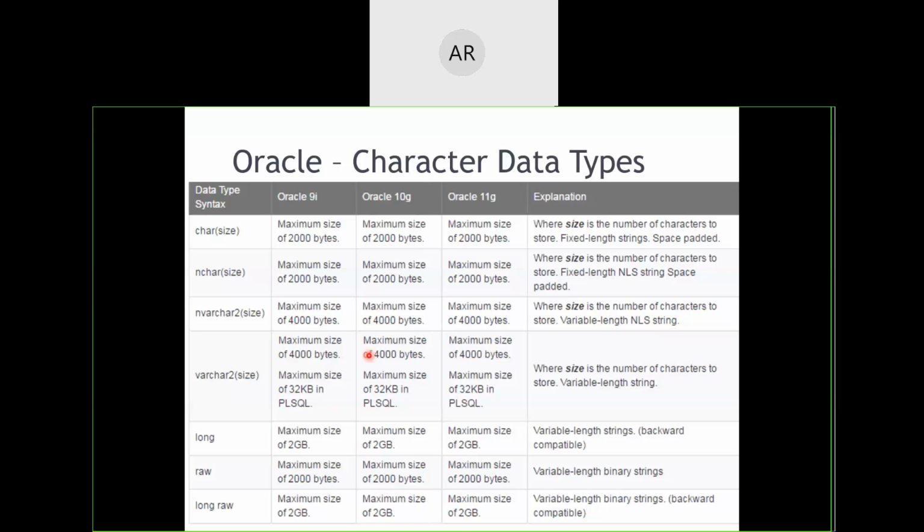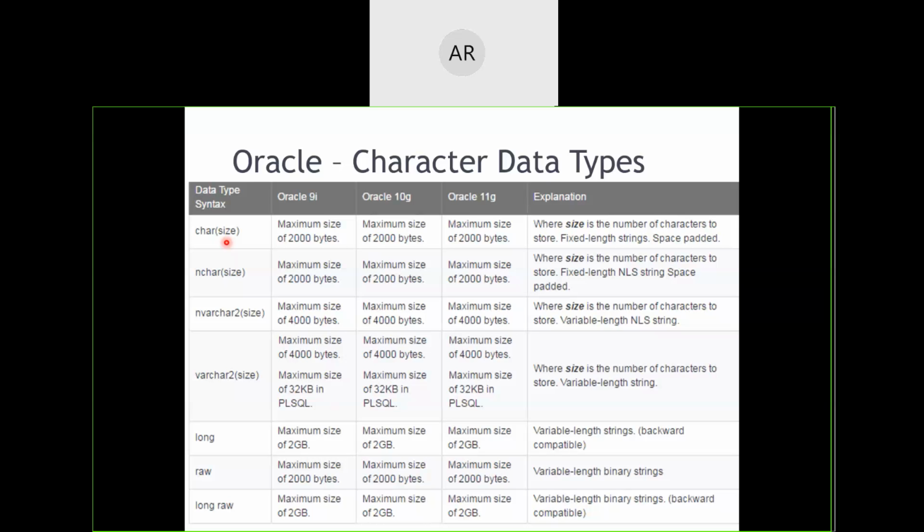So when it comes to character, we have these data types. The first one is char. This char takes a numerical value called size, telling how many characters should be in that particular variable. Suppose I say char of 3, then I am telling that the variable x, y, z, whatever it is, can contain only a maximum of 3 characters.